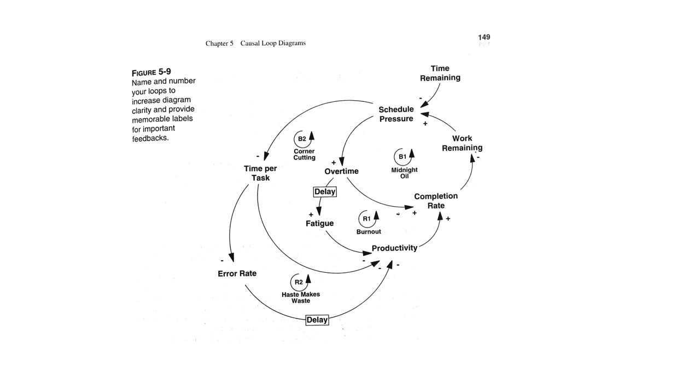Wait a minute, that's not right. Schedule pressure goes up, time per task goes down. Oh, right, this is a negative arrow. Productivity goes up. As productivity goes up, completion rate goes up, work remaining goes down, and so on. So that's called corner cutting. That means you're not doing as much work.